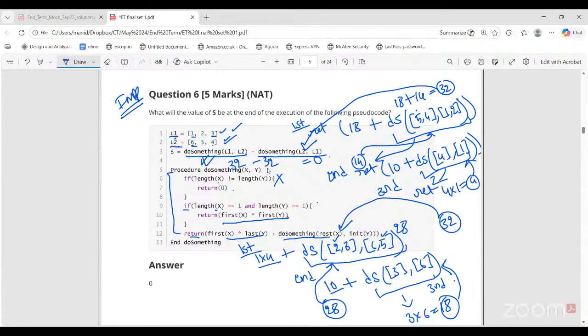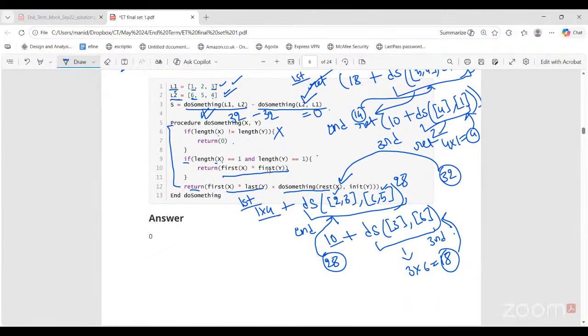Okay, ma'am. See, if I saved this, like L1 is a result of whatever is happening in do something L1 L2, then it would change. But L1 L2 are as it is. The only changes happen inside the procedure. So this part will just return the value. It will not affect the original lists.